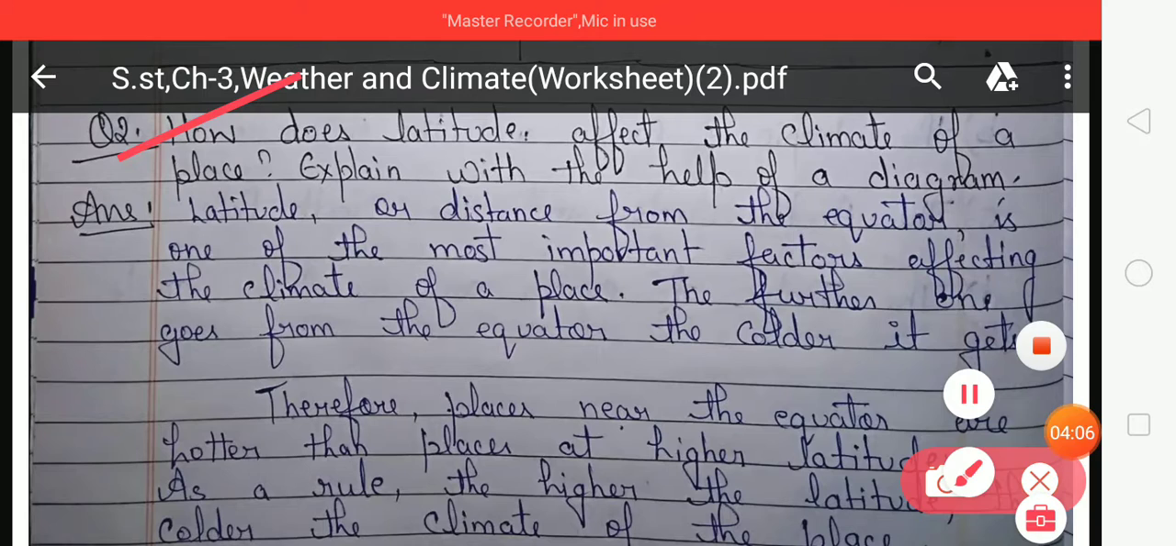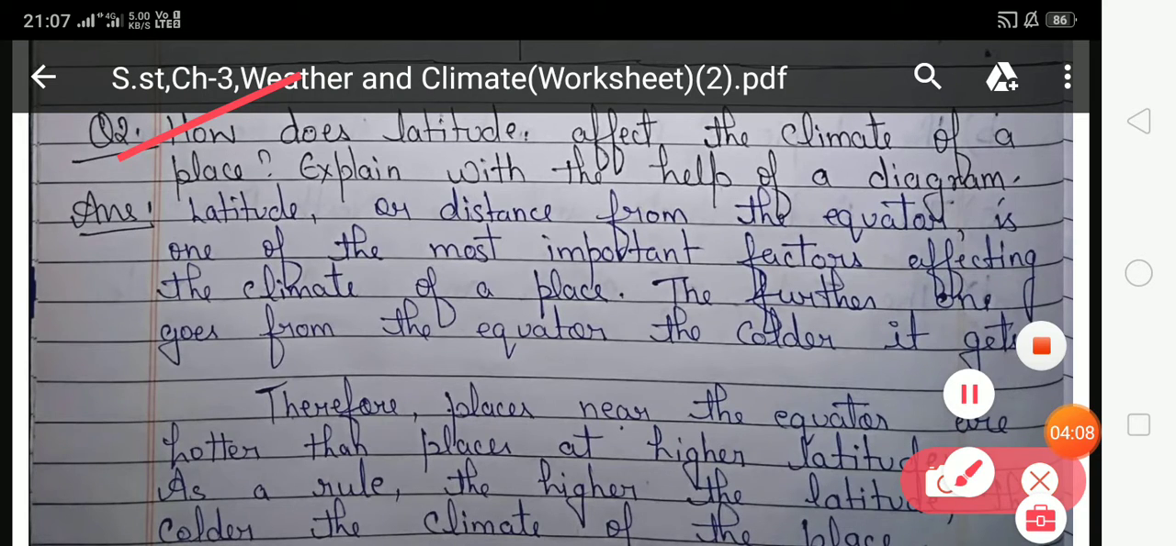How does latitude affect the climate of a place? Explain with the help of a diagram. So students, in this question you have to describe how latitude affects the climate of a place, and you have to explain this with a diagram. Answer. Latitude or distance from the equator is one of the most important factors affecting the climate of a place. The further one goes from the equator, the colder it gets.